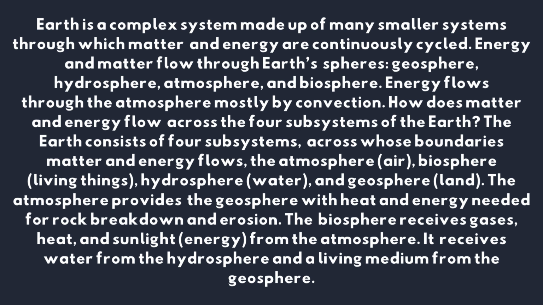How do matter and energy flow across the four subsystems of the Earth? The Earth consists of four subsystems across whose boundaries matter and energy flow: atmosphere, biosphere, hydrosphere, geosphere. The atmosphere provides the geosphere with heat and the energy needed for rock breakdown and erosion. The biosphere receives gases, heat, and sunlight from the atmosphere. It receives water from the hydrosphere and the living medium from the geosphere.